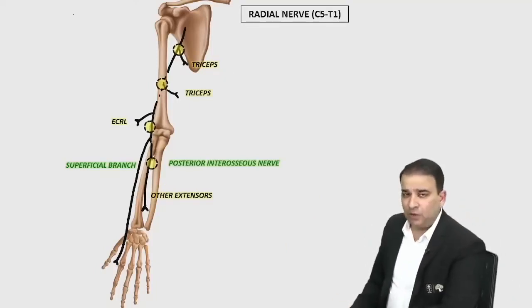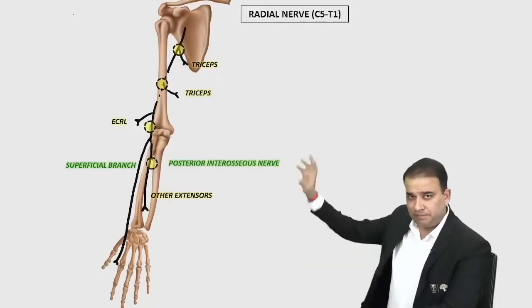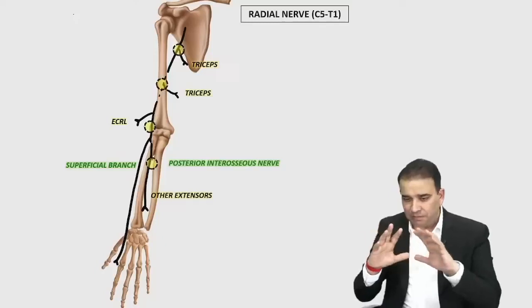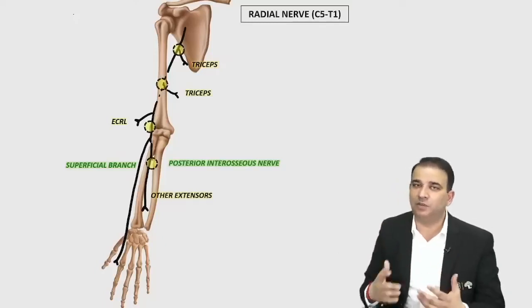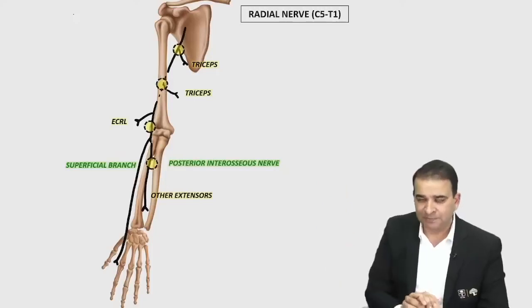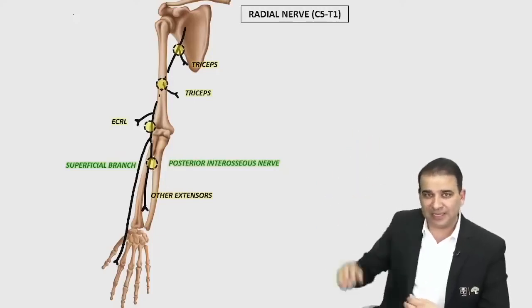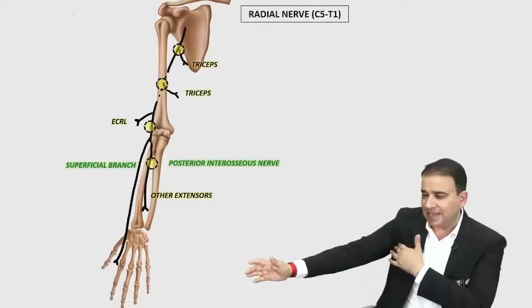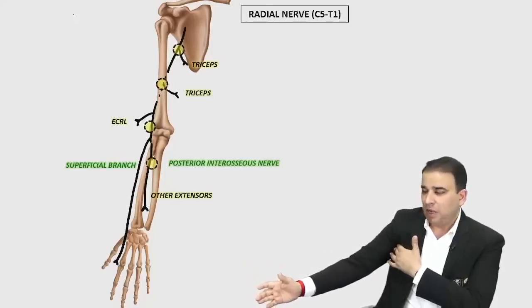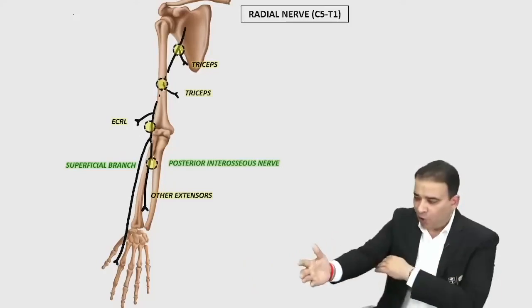Okay. Now, triceps by the radial nerve, ECRL and other extensors. If you just remember this basic information about the radial nerve, you still will be able to solve the clinical questions on that. Now, look at these four scenarios, guys. If I talk about the first case there, if the radial nerve is injured as high as in the axilla, then what will happen? Radial nerve injured in the axilla, then obviously all the extensors are gone.